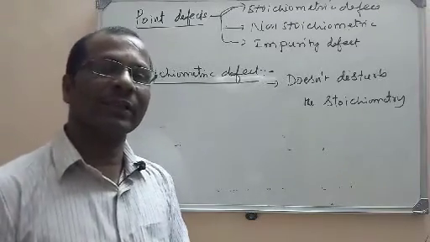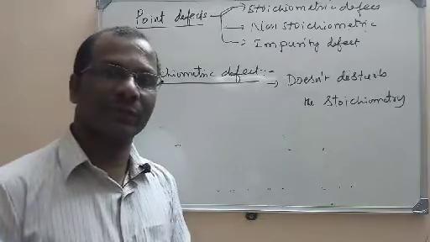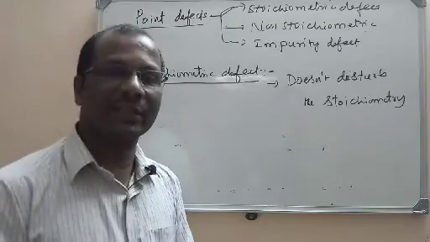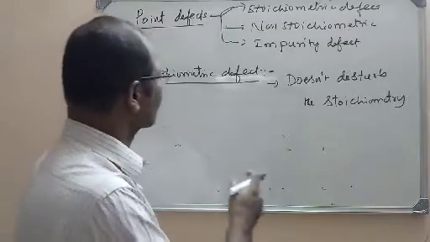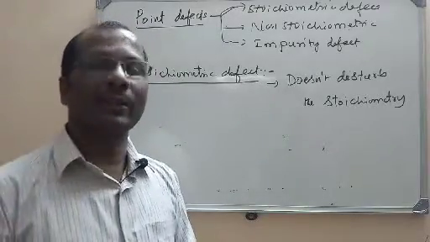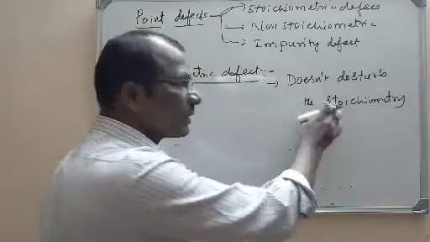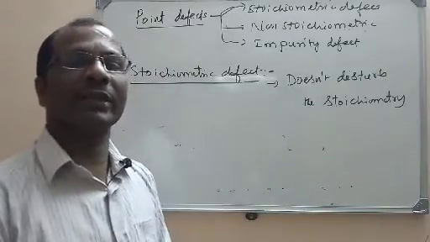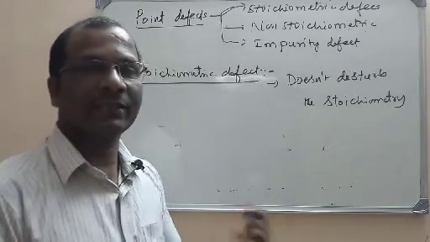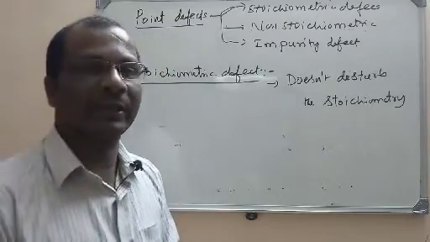Now what is the ratio here between those two atoms? 1:1. Before the defect it is 1:1. After the defect also it is 1:1. That means there is no change in the stoichiometry. That is why these are called stoichiometric defects. So the defects by which there is no change in the stoichiometry of the compound are called stoichiometric defects. Because of this defect, there will not be any change in the stoichiometry.